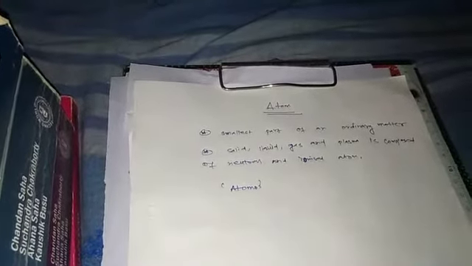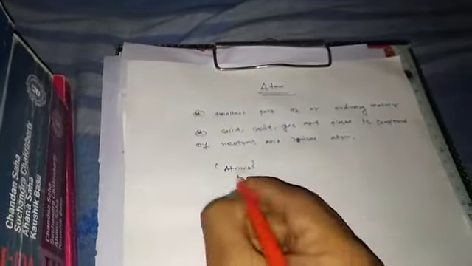Now question is that the term atom, where does it come from? Atom is a Greek word, and this Greek word means uncuttable.